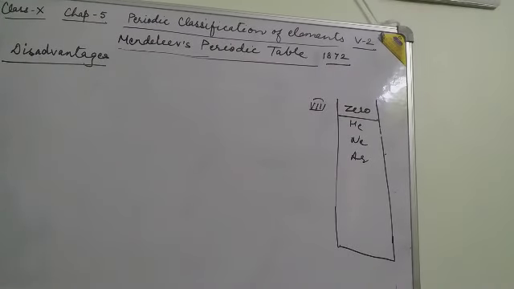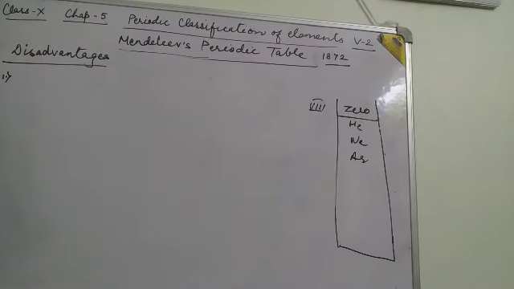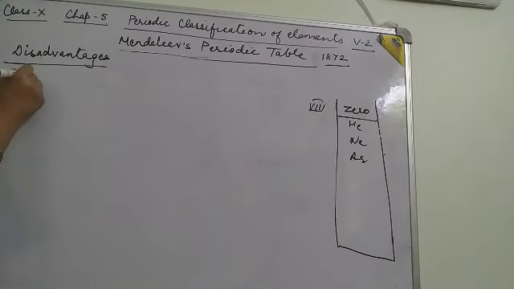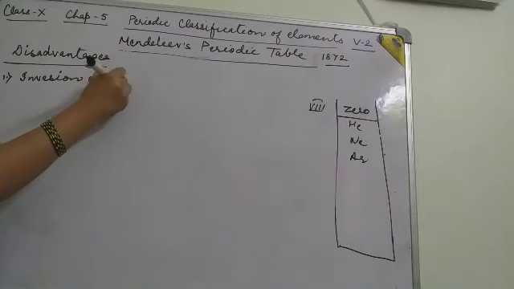Disadvantages of Mendeleev's periodic table. First, you can say that inversion of atomic masses.